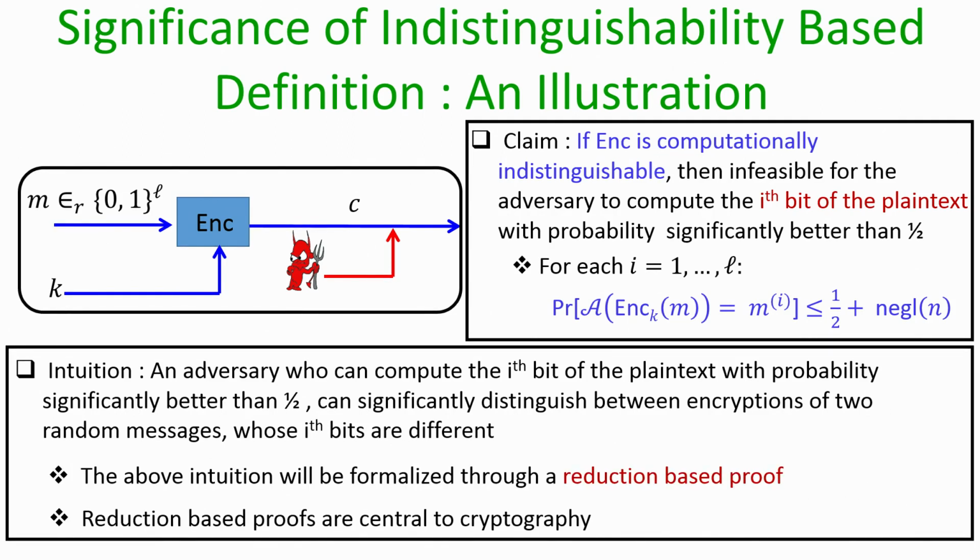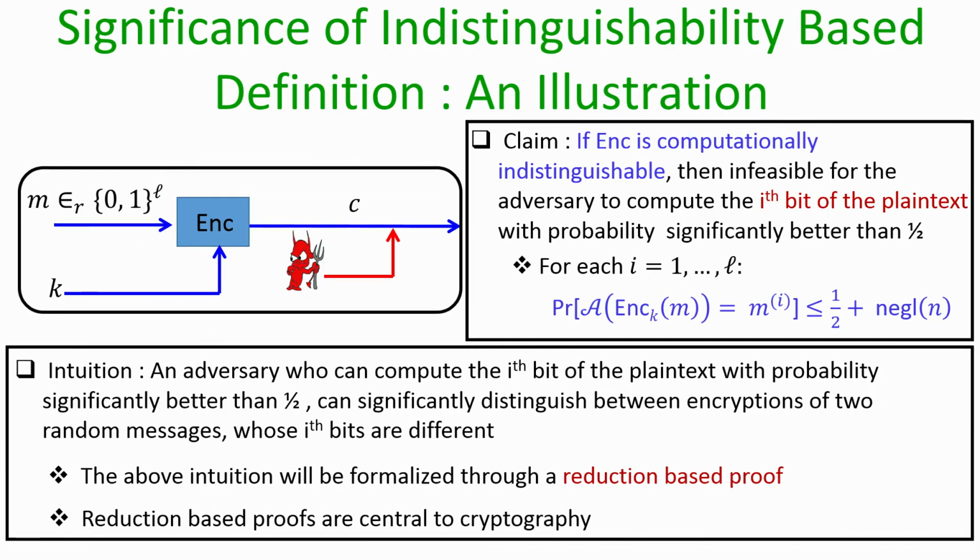But this will be a violation of the assumption that my encryption process is computationally indistinguishable, because when I say my encryption process is computationally indistinguishable, that means there exists no adversary which can distinguish an encryption of message M0 and an encryption of message M1 whose ith bits are different. That is the basic intuition of the claim that we are making here.